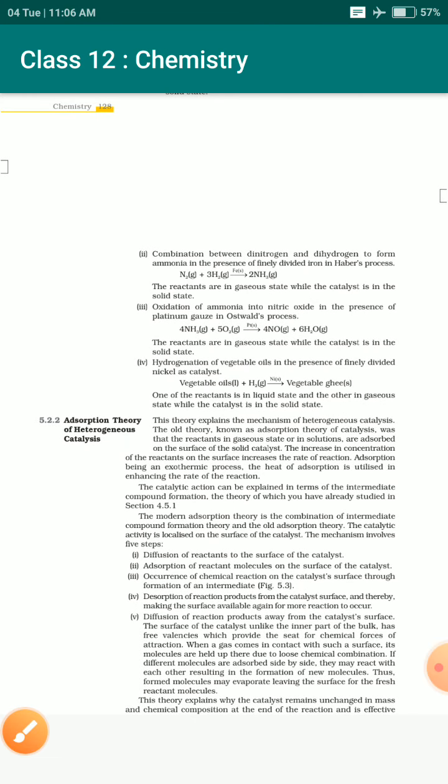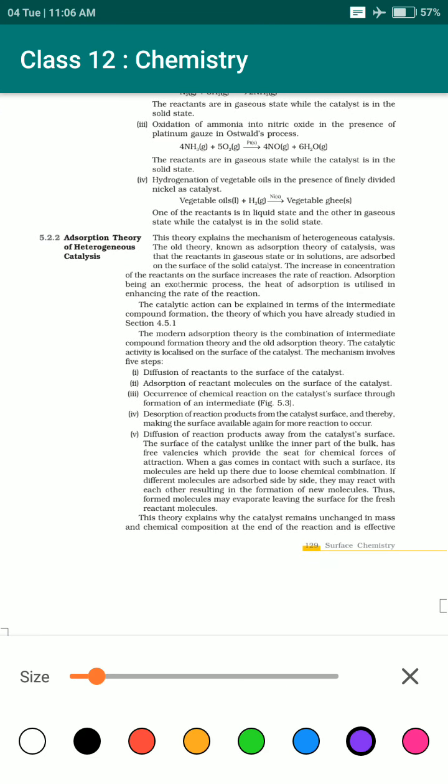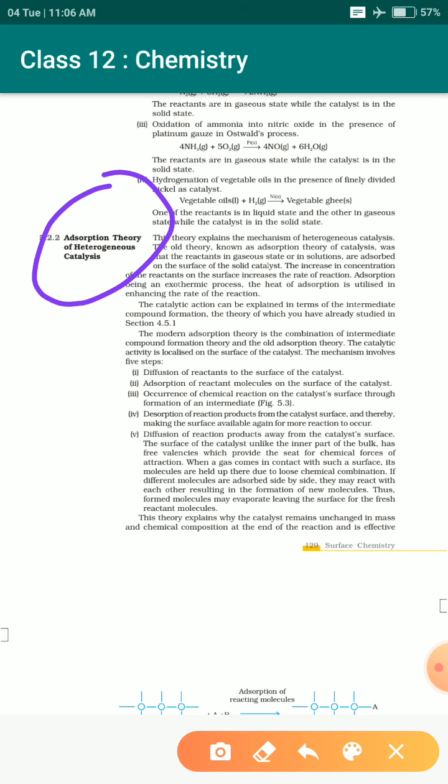Okay, now what is important for us is the adsorption theory of heterogeneous catalysis. How does a heterogeneous catalysis process generally take place?